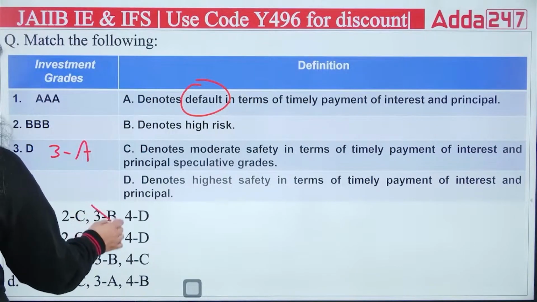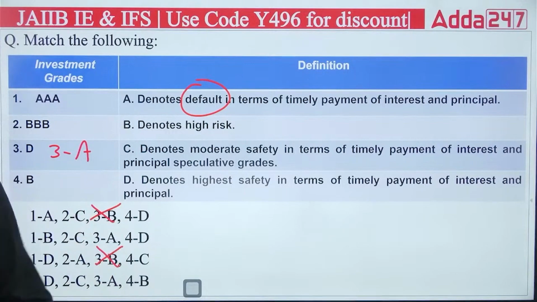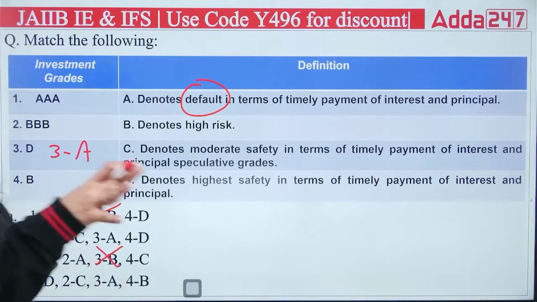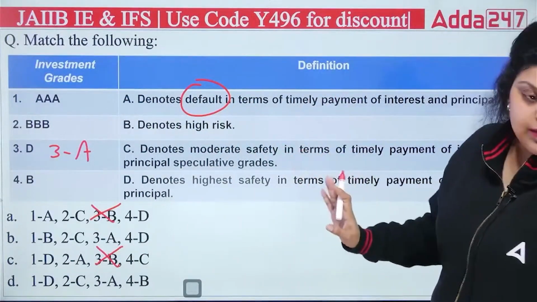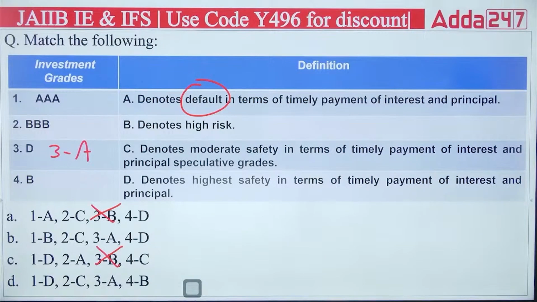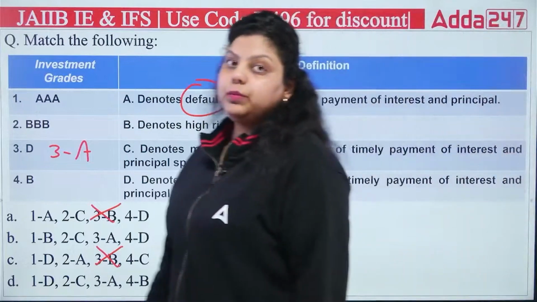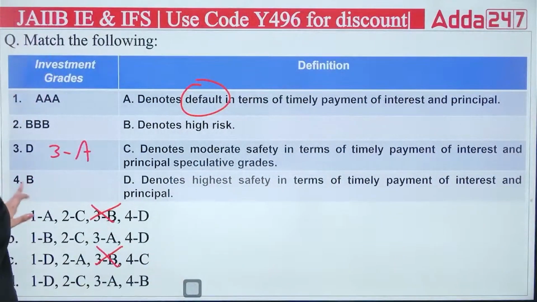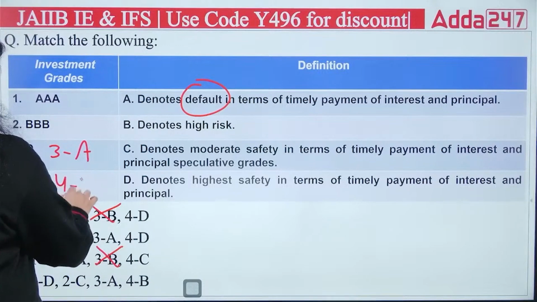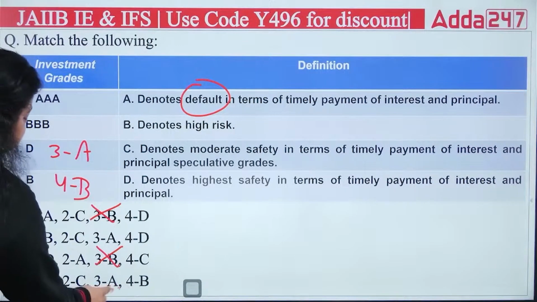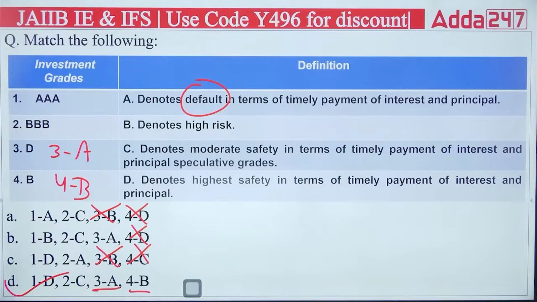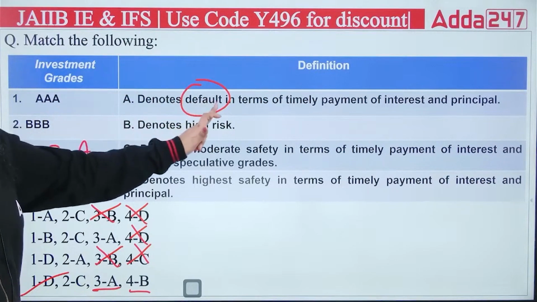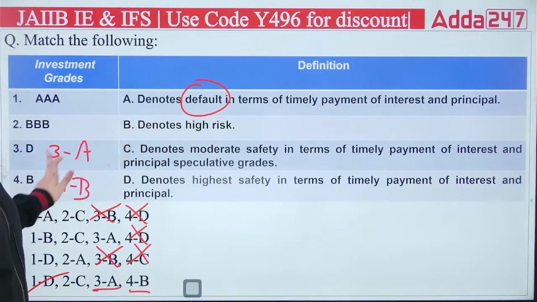So now you can eliminate option A and option C, because they are saying something else. When it is already defined that this is a default, the rating saying it's a default is a D rating. Now, denotes high risk: high risk will be available in the B rating. So fourth is B. Now you can see first is D, fourth is B, and that is available only in option D. So the right answer is D. Denotes default in terms of timely payment is D. Denotes high risk is B.